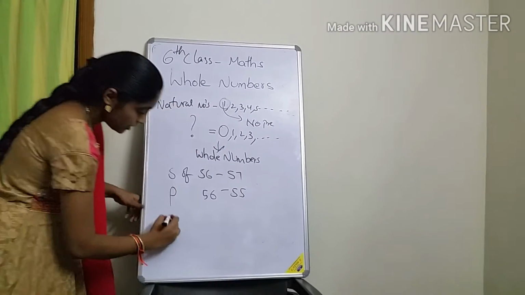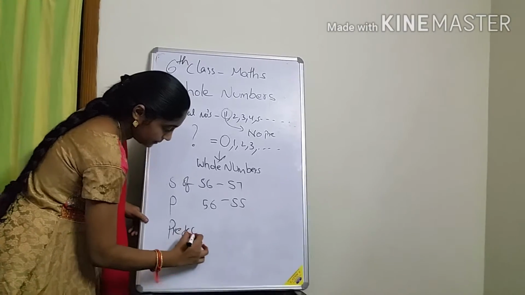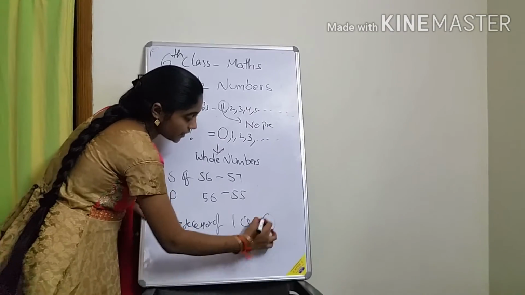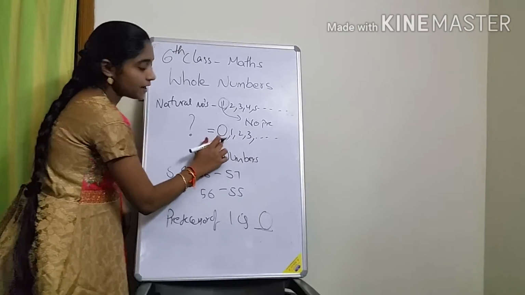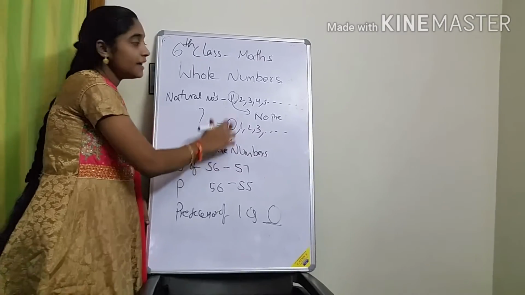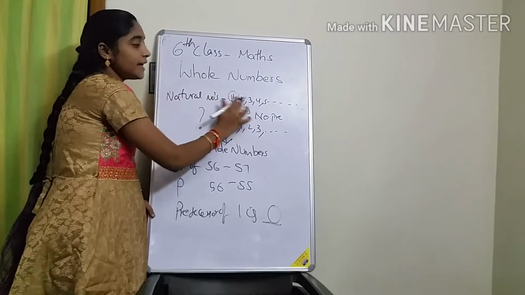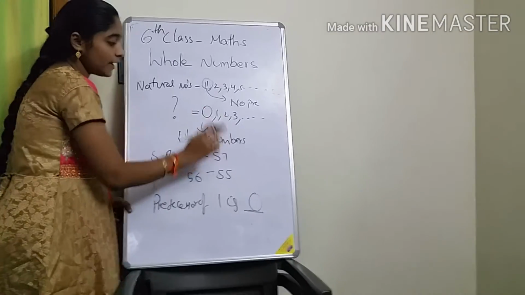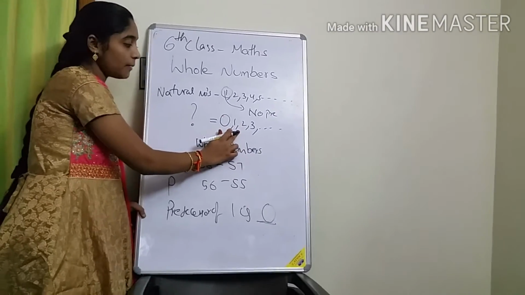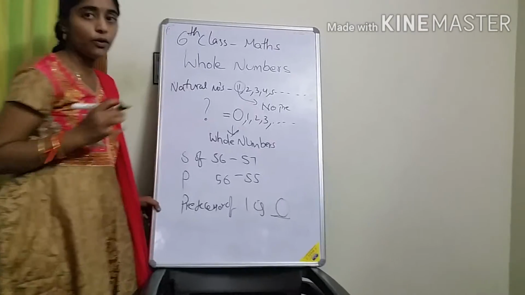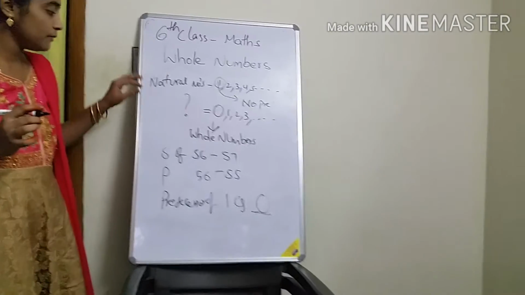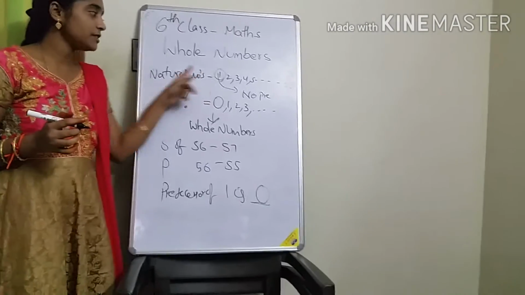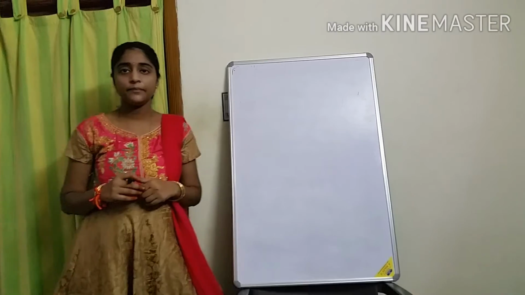But here, the predecessor of 1 is how much? 0. In natural numbers, for 1 there is no number before. But for whole numbers, the predecessor of 1 is 0. Clear, children?